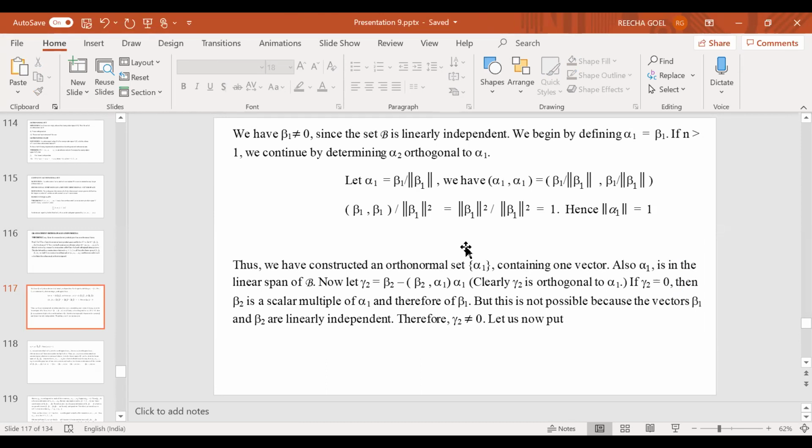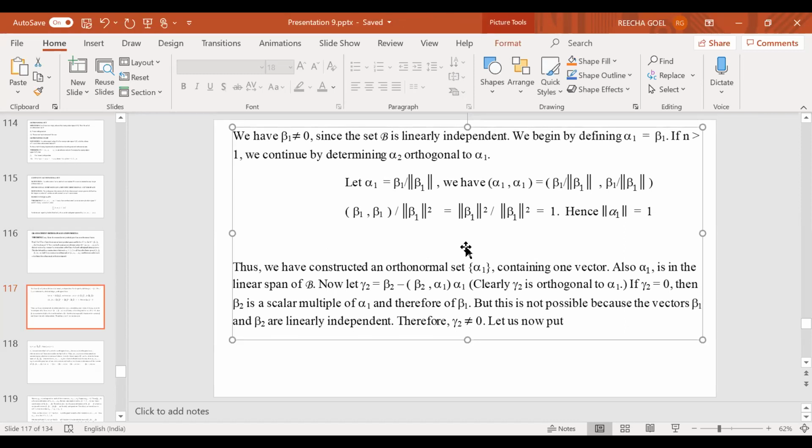Let me consider its inner product with alpha 1. So the inner product of gamma 2 with alpha 1 equals, by the linearity property, the inner product of beta 2 with alpha 1 minus the inner product of beta 2 with alpha 1 times the inner product of alpha 1 with alpha 1. Because alpha 1 is of norm 1, this will be 1. So they will cancel. So what do you get?